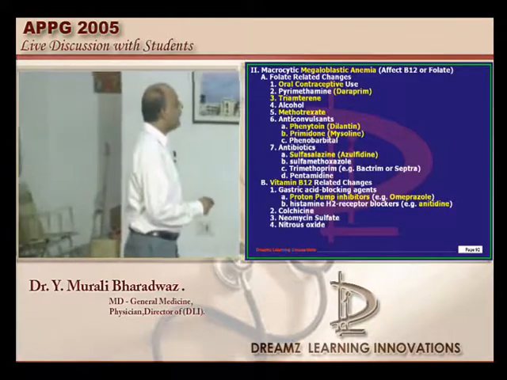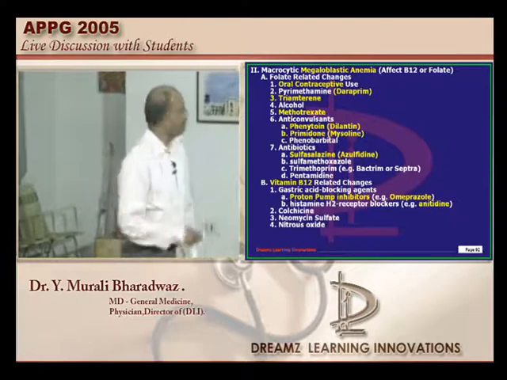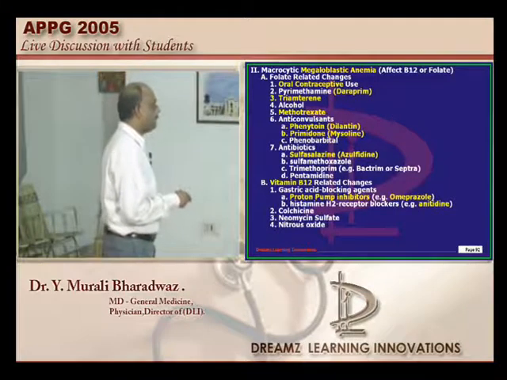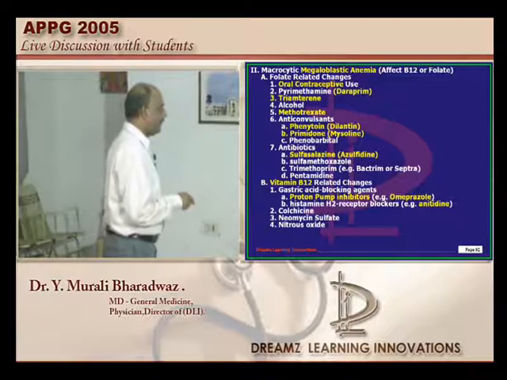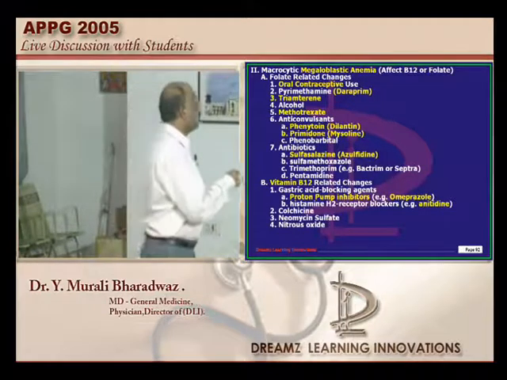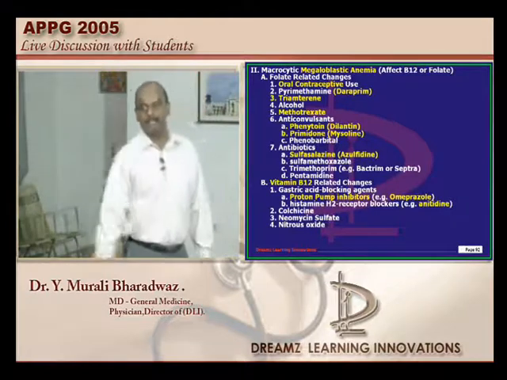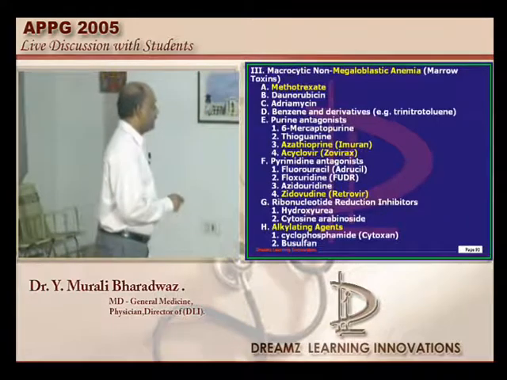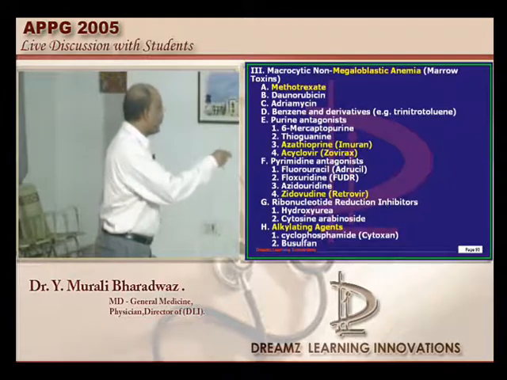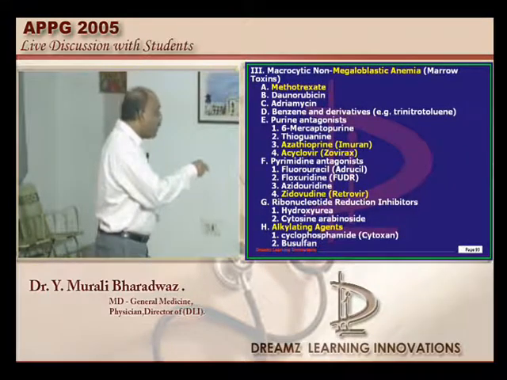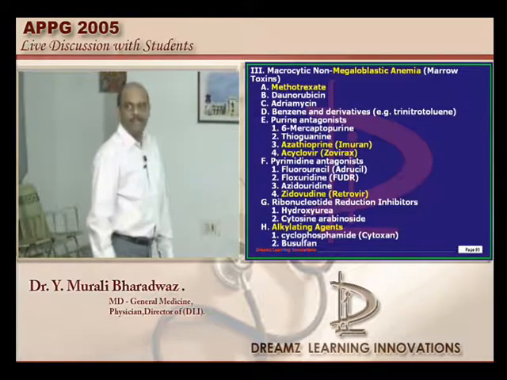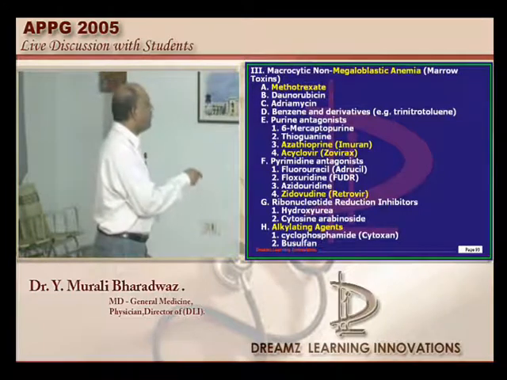So macrocytic megaloblastic anemia, what are all the causes? OCP, sulfasalazine, methotrexate, phenytoin, primidone, pentamidine, and vitamin B12 related changes like omeprazole. Such drugs can lead to macrocytic megaloblastic anemia. Whereas methotrexate also comes in the group of macrocytic non-megaloblastic. But what is important is acyclovir and azathioprine and 6-mercaptopurine, that is, these purine antagonists are there, no?